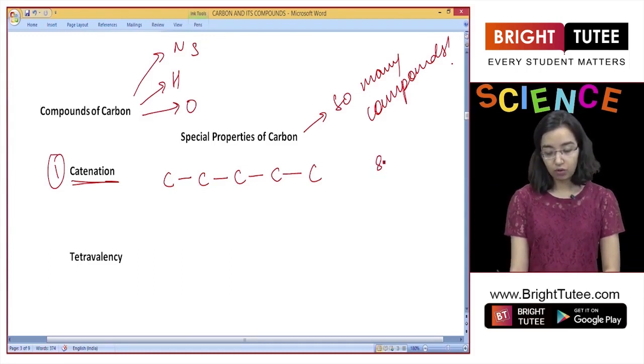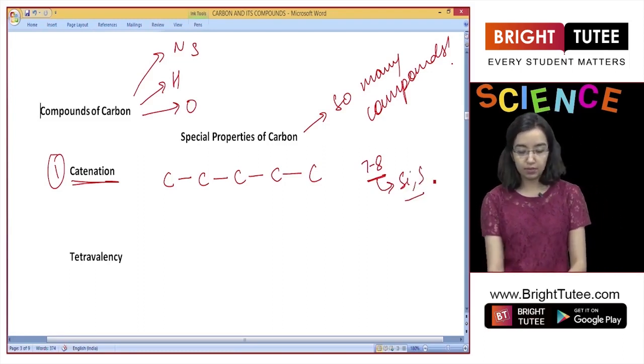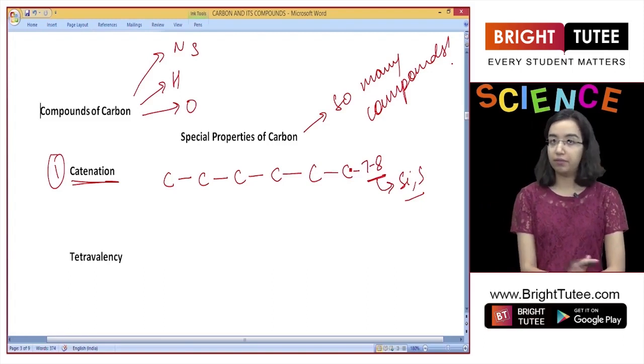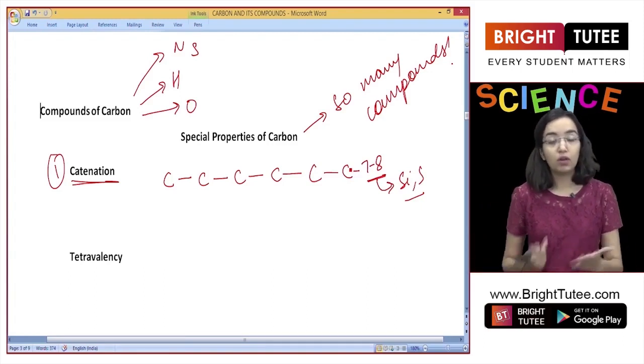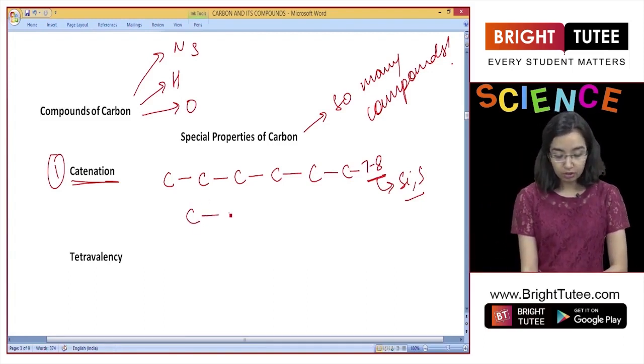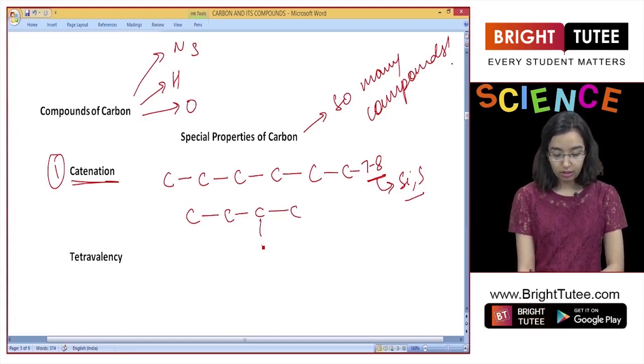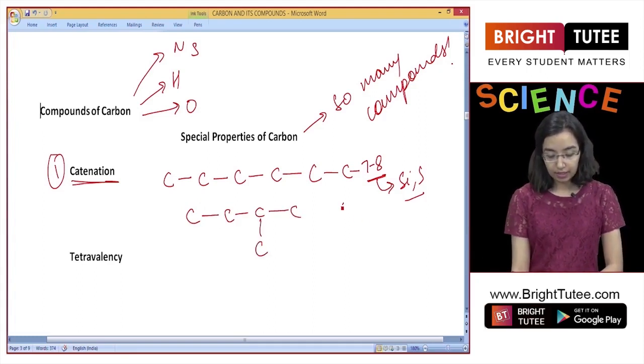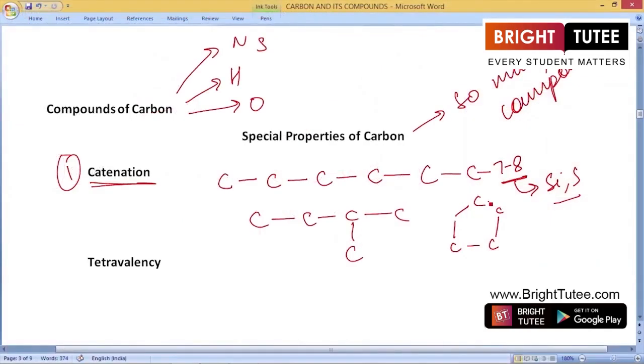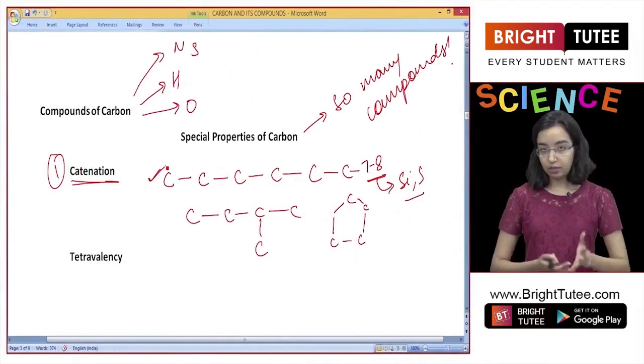Other elements can only hold a maximum of 7 or 8 atoms, like silicon or sulfur can hold up to 7 to 8 atoms in a chain, but carbon can go on forming very long chains. These chains can also be different. The chain can be branched like this. The chain can be cyclic like this, and it can also exist in the simple form like this. So it can be branched, it can be cyclic, and it can be a plain long chain.